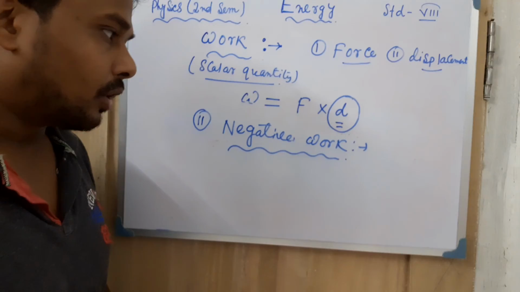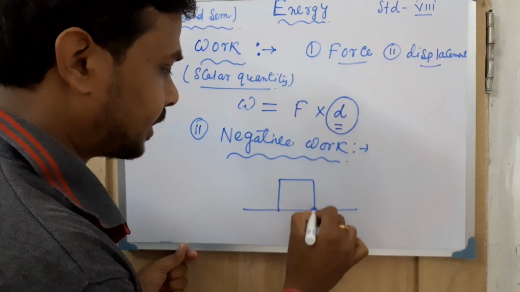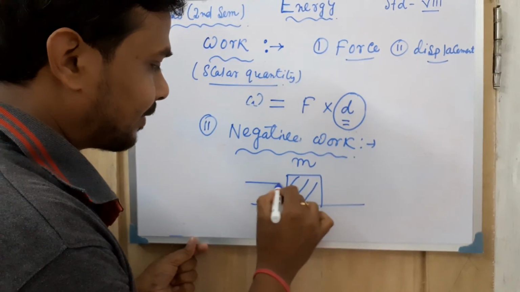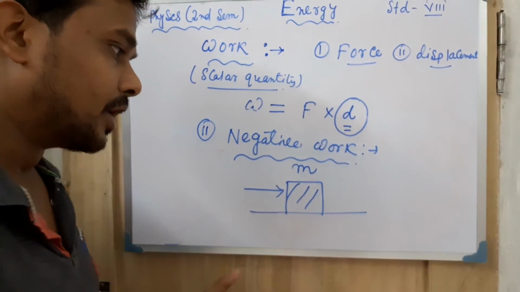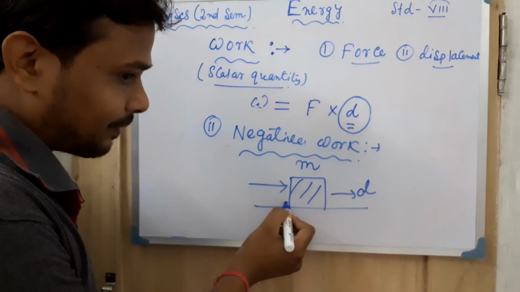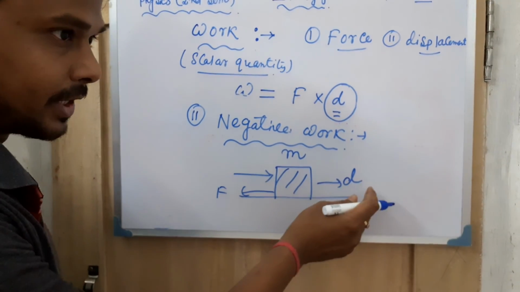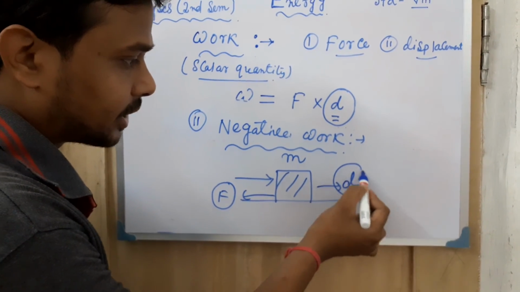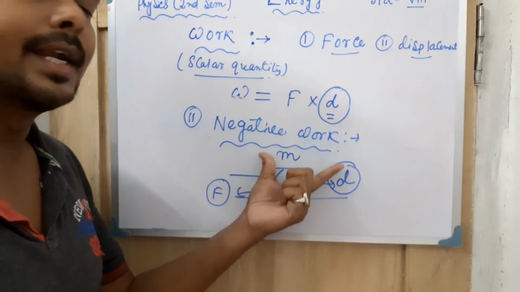A body is kept in a particular place, having mass m, you have given the force in this direction, the body is about to move in this direction, so definitely the body will get the displacement in this direction, but the frictional force is acting opposite to that displacement. So the frictional force and the displacement are opposite, so definitely you will get negative work.